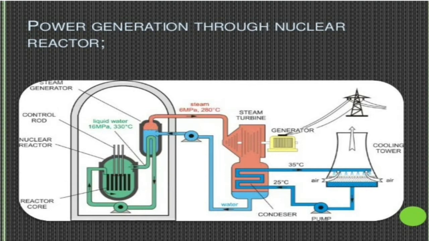When this hot water passes through, the normal water gets boiled because the hot water is at a very high temperature. So the water in the heat exchanger gets heated and steam is produced. That steam is used to rotate the turbine and electricity is produced. This is how power is generated through a nuclear reactor.